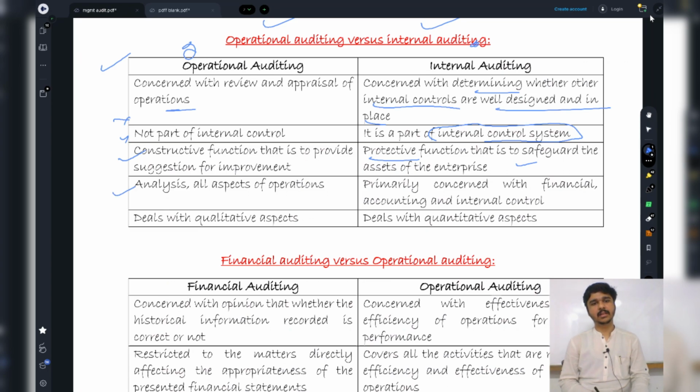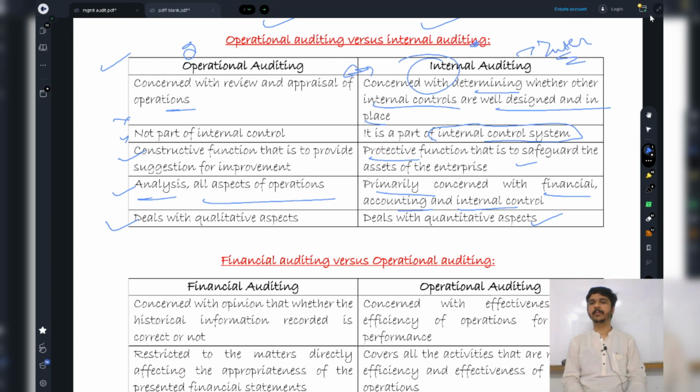In operational audit, there is an analysis of all aspects of operation. Here, internal audit is primarily concerned with financial accounting and internal control. Operational audit deals with the qualitative aspect as well, while internal audit deals only with the quantitative aspect. Very easy. This we have already learned at inter level. Few keywords and your question is done.